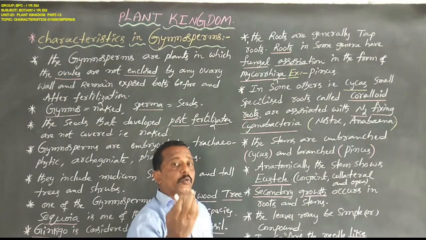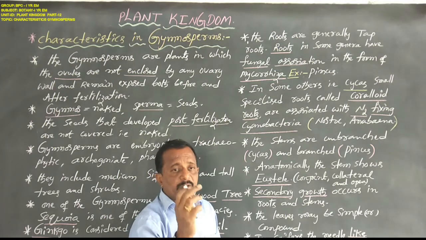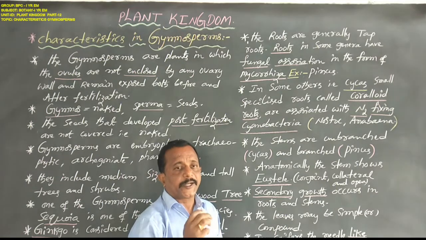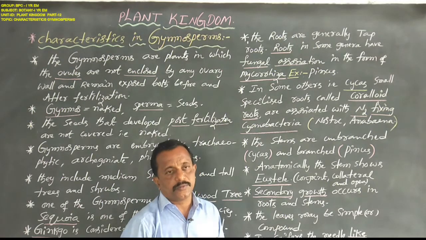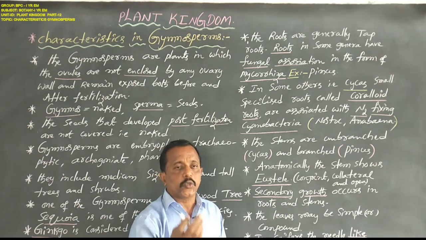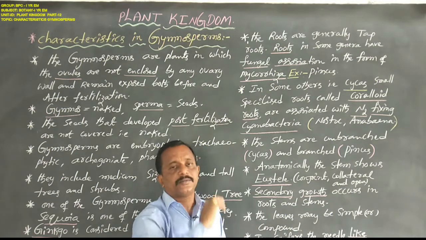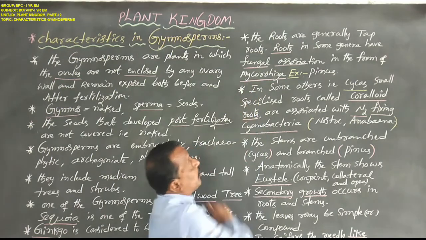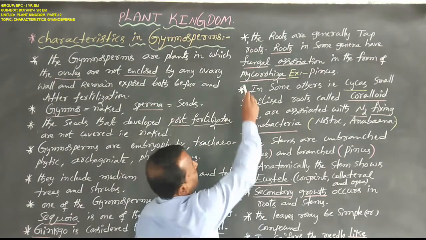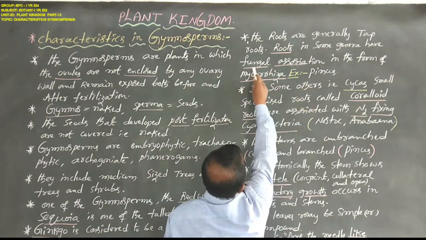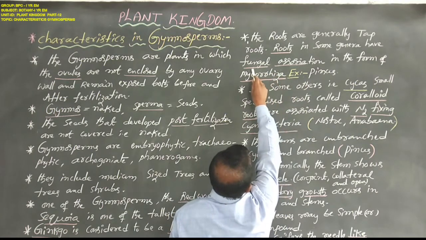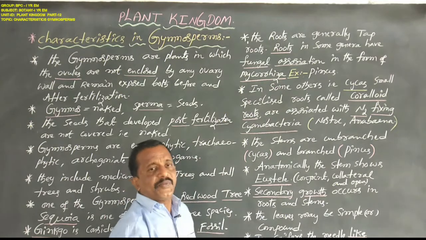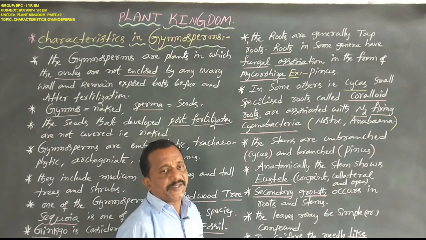Mycorrhiza consists of two words. One is myco, meaning fungal member. Rhiza means roots. In Pinus, the roots are closely associated with fungal members. This phenomenon is named mycorrhiza. Okay, now the roots are generally taproots. Roots in some genera have fungal association in the form of mycorrhiza. Given the example here, Pinus.